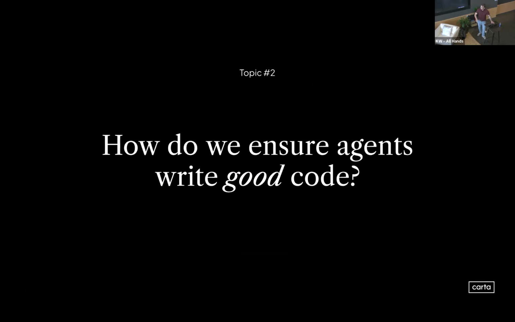So hopefully by this point, I've convinced you at least a little bit that good architecture and design is the ability to produce code that's understandable, maintainable, and extendable over time without needing to go in and perform surgery every time you touch that code. So if we take that understanding, how do we apply this to this new era of agentic AI? How do we make sure our agents are doing this?